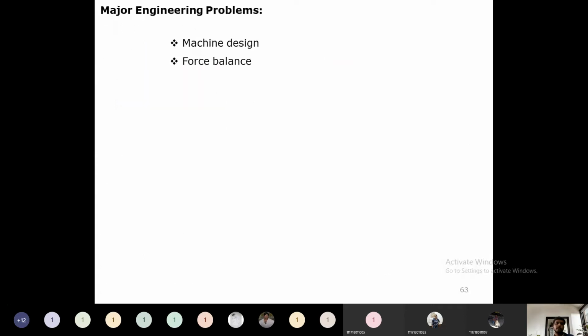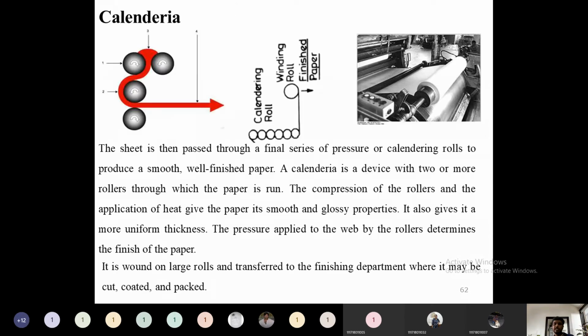customer. Then what are the major engineering problems here? The major engineering problem is machine design. First of all, designing this machine is very complex. The sheets must not lose their strength. The fiber content needs to be arranged in a proper arrangement, and we should not provide excess drying. We should not provide excess heat to it, so that the paper obtained will be moving progressively, with